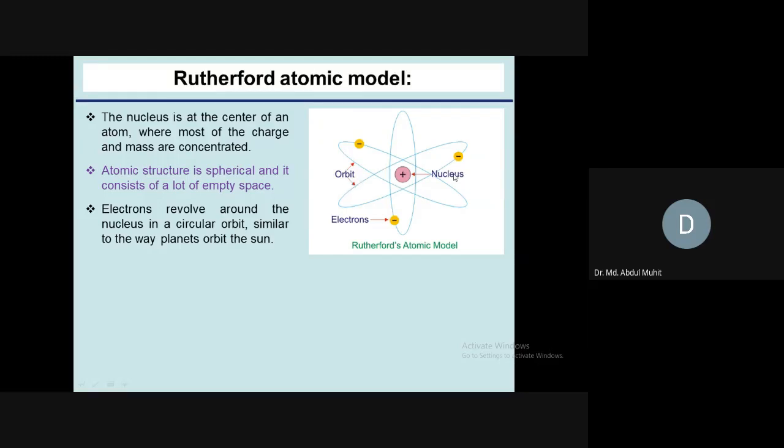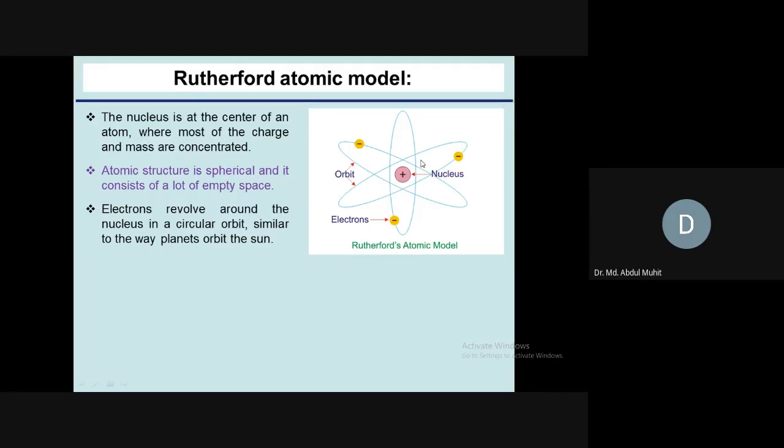Here we can see 3 electrons round the nucleus, similar to the planets in the orbit of the sun. That means, like the solar system, we see the earth moving around the sun. Here earth is the electron and sun is the nucleus. So the electron is moving around the nucleus as in the solar model.